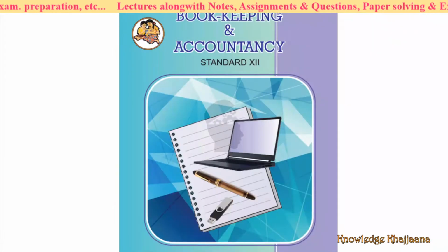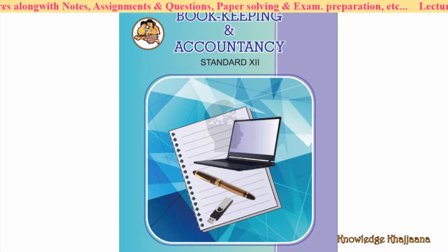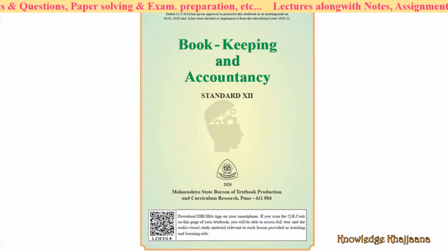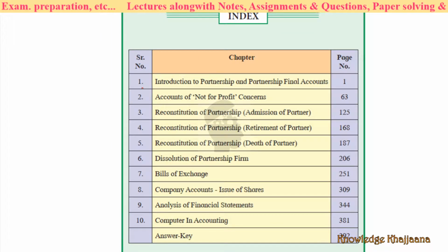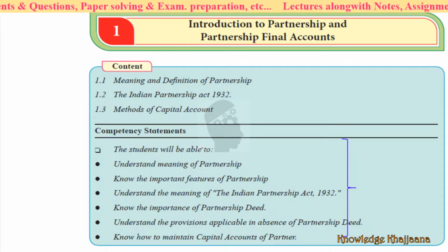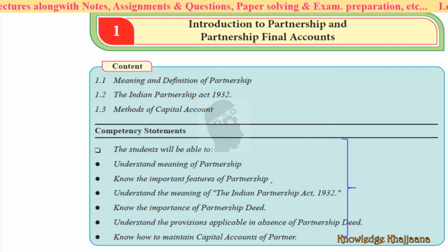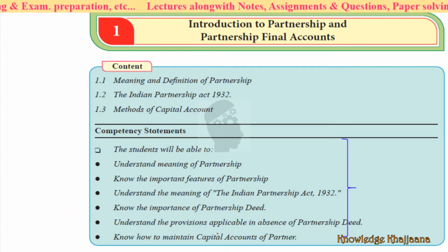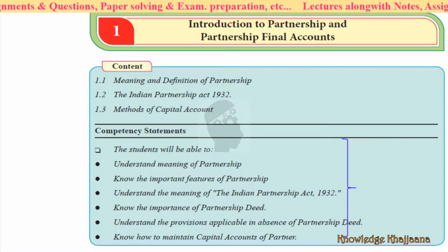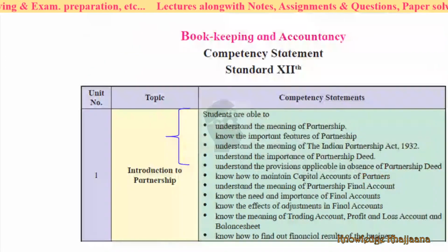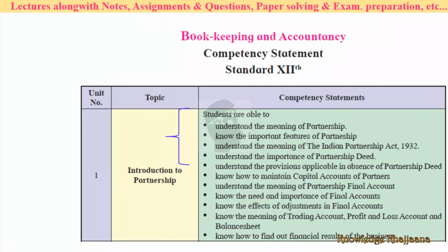Now let's move ahead. We are learning bookkeeping and accountancy, standard 12th, lesson number 1. So far we have completed these topics: the meaning of partnership, features, Indian Partnership Act, partnership deed, what is to be done in the absence of partnership deed, and capital accounts. As per the competency statement given by the board, you have completed these many points.